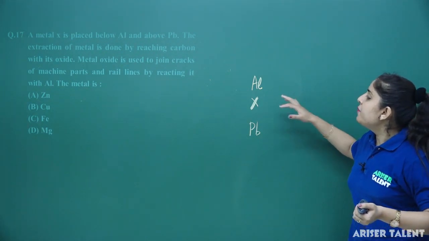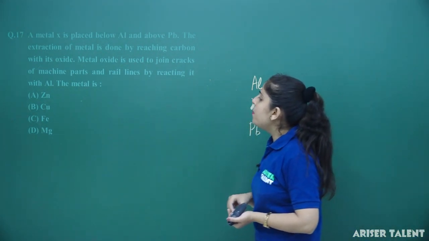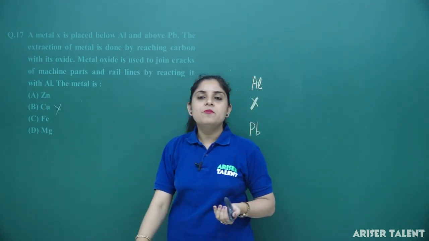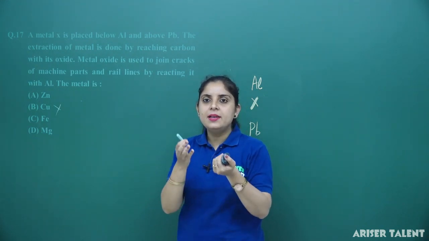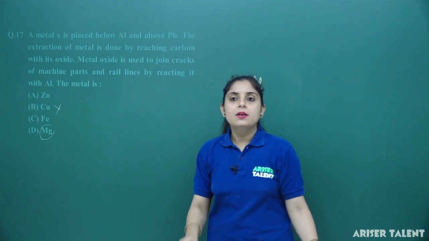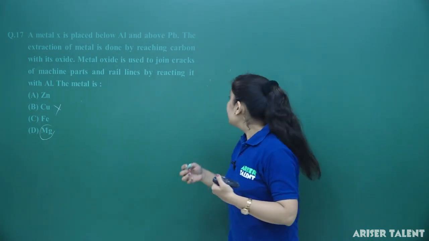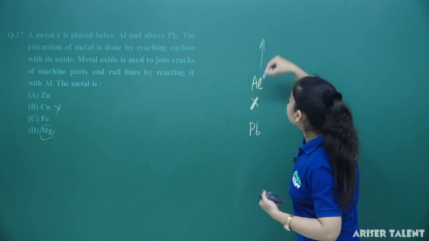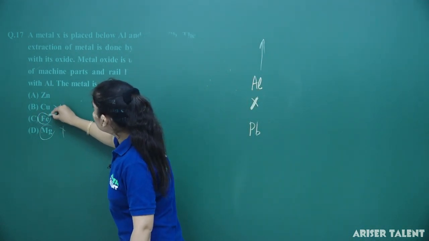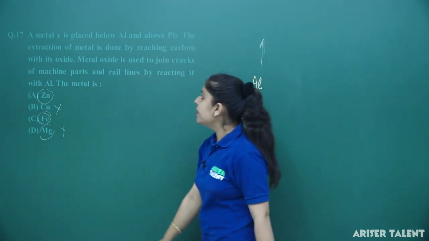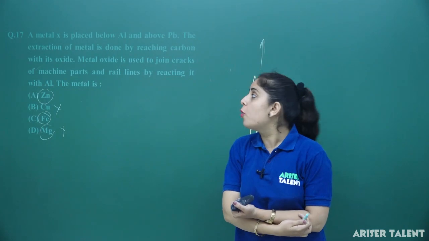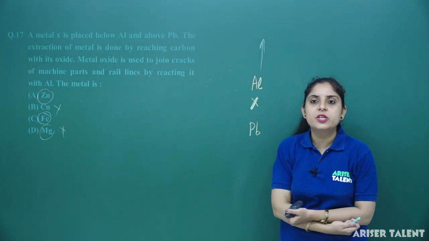If I am comparing these metals, copper is nothing to do with it. You do not use copper here. Clear? Why? Because copper is in the bottom part of the reactivity series. Magnesium, sodium, calcium lie in the upper part of the reactivity series, so magnesium can't be the option. Now comparing Fe and zinc, only iron is used to join the cracks of machine parts.